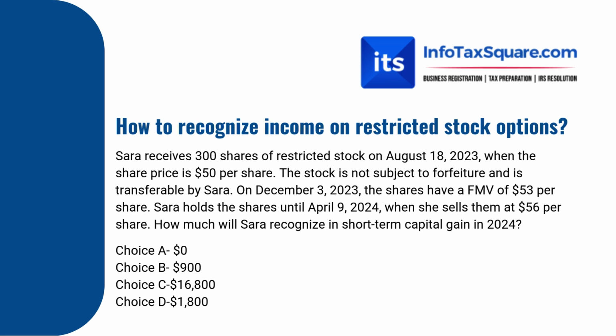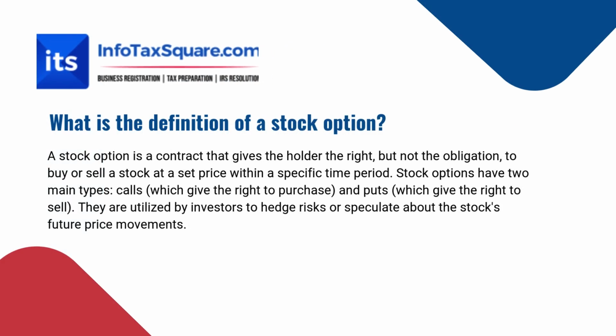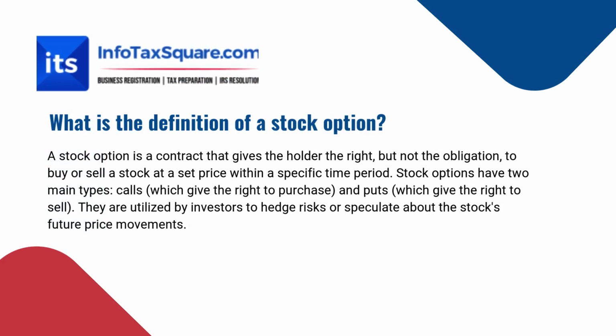We have noticed some keywords here which we need to find the definition of before we start solving the question or the case study. The keywords used here are stock option, restricted stock, and not subject to forfeiture and is transferable. So let's start with the stock option definition. A stock option is a contract that gives the holder the right but not the obligation to buy or sell a stock at a set price within a specific time period.